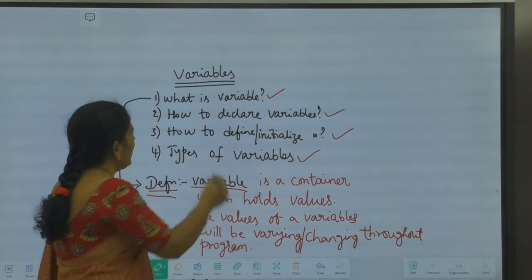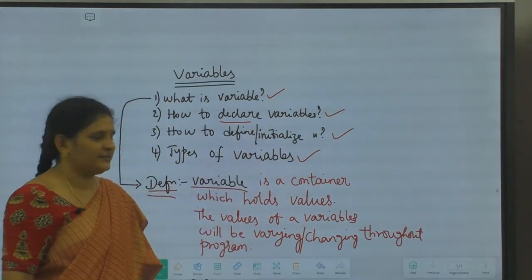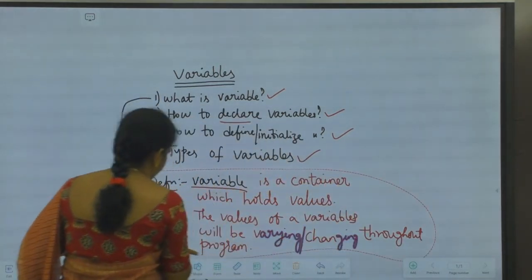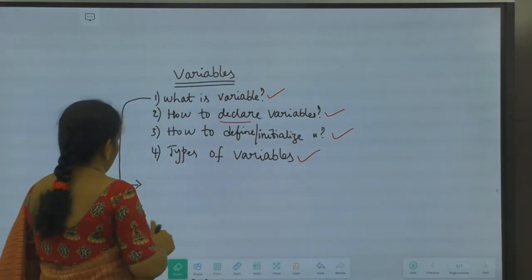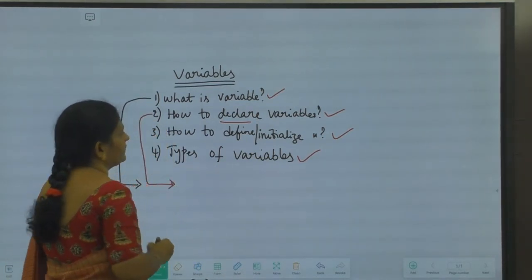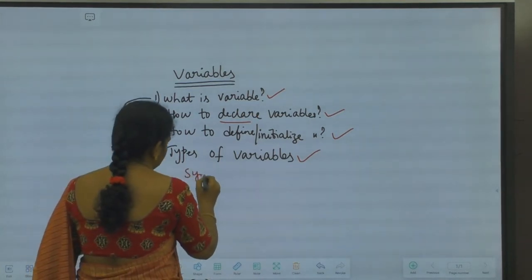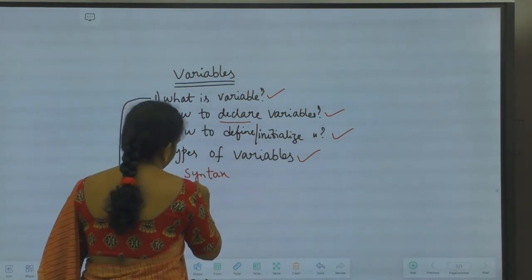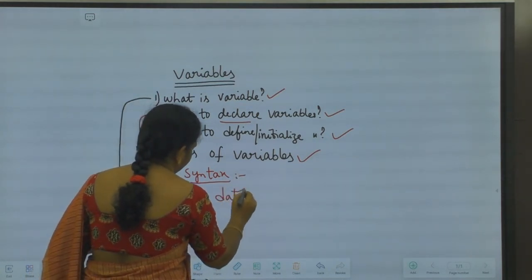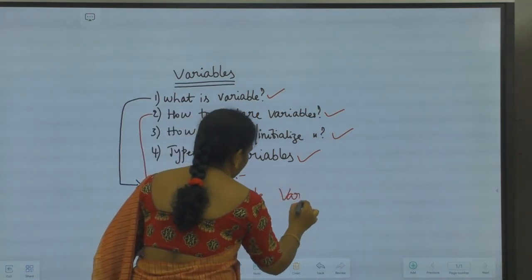Now we will see how to declare the variables. What is the second one? How to declare the variables? The syntax to declare the variables is data type followed by variable name.